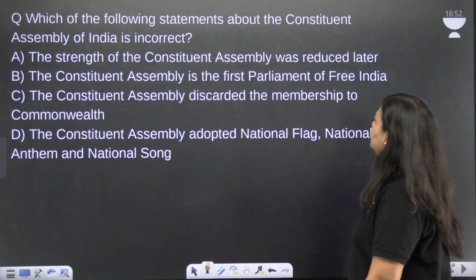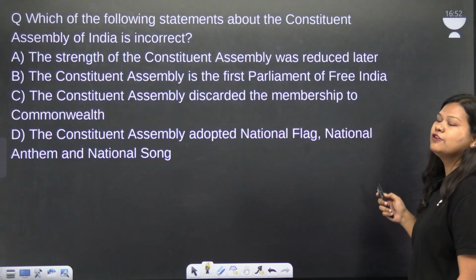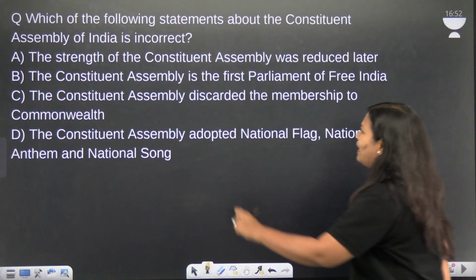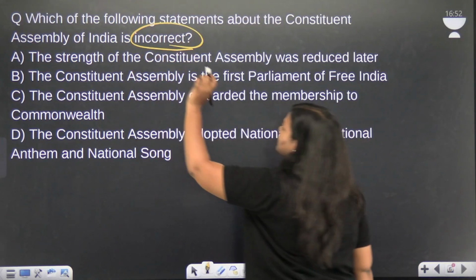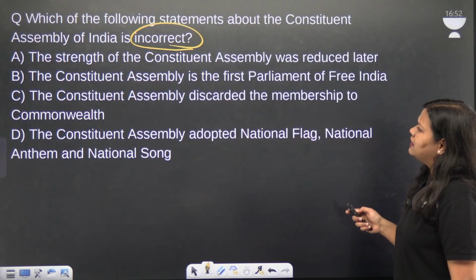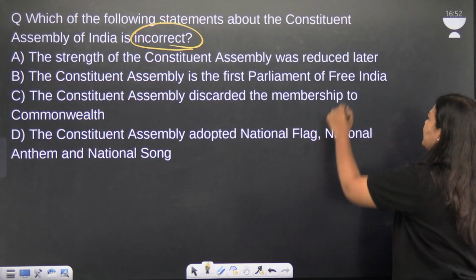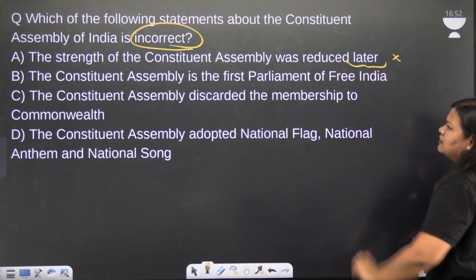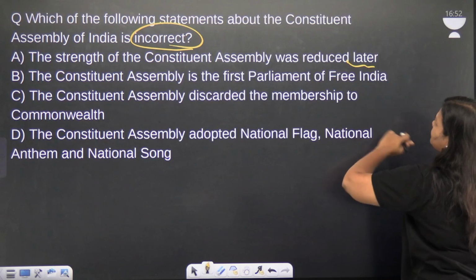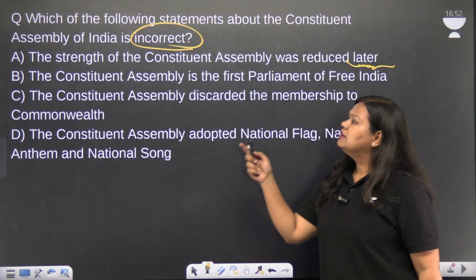Now, which of the following statements about the Constituent Assembly of India is incorrect? Identify the keyword. First of all, the question is asking you to identify the incorrect statement. The first statement is the strength of the Constituent Assembly was reduced later. The time period is not specified in this. It is just mentioning that it was reduced later.